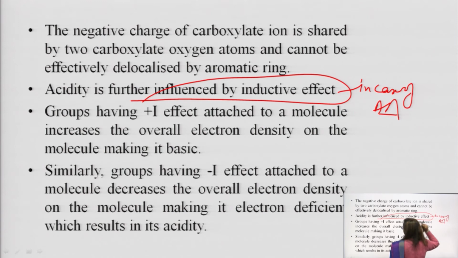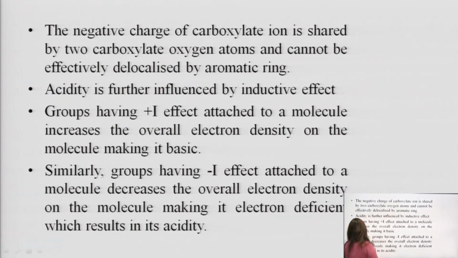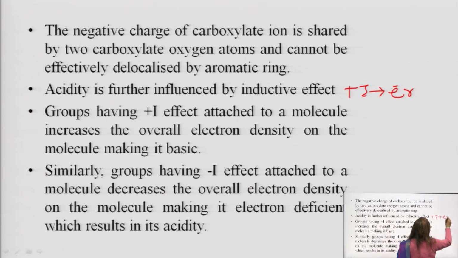Now, the groups which have a plus I effect, if they get attached, what do they do? Plus I effect means electron release; they increase the electron density of that carboxylate or benzoate ion.